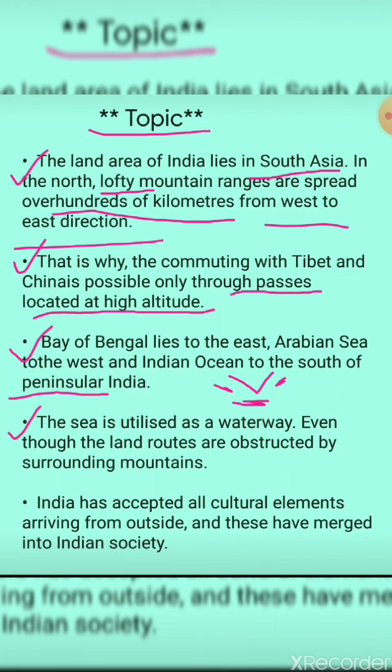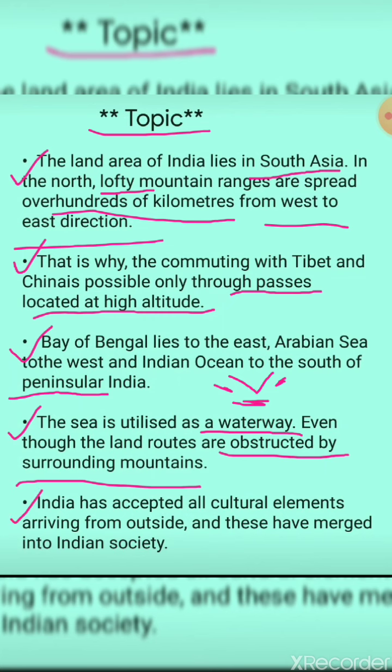The next one now: the sea is utilized as a waterway. The sea is utilized for what? That is for water transportation, for waterways. Even though the land routes are obstructed by surrounding mountains. Obstruction means rukavat. Over here they are trying to say that land routes are obstructed by surrounding mountains. That means a bit of obstruction can be seen when transportation through mountains is to be done.